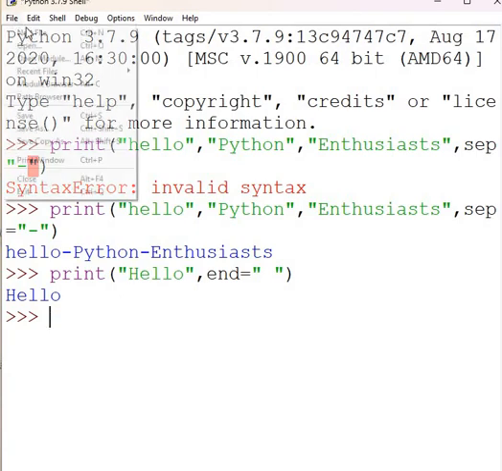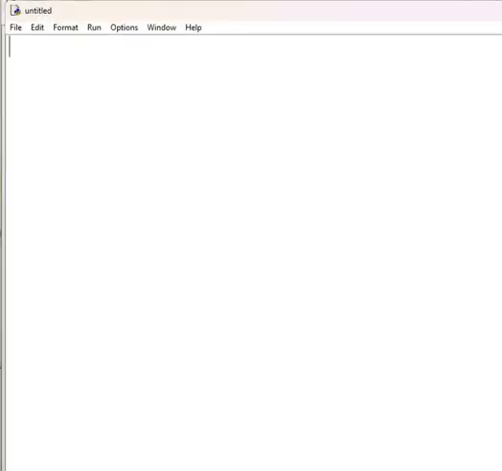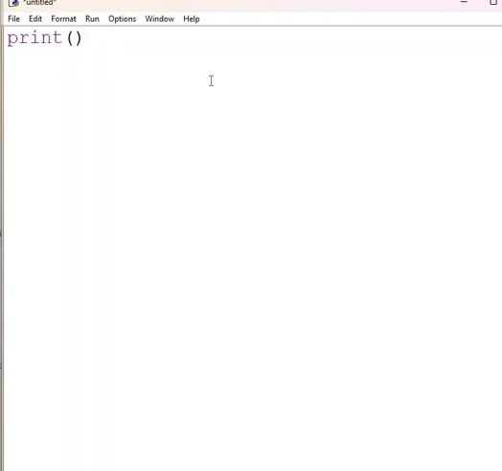Let me use a file for this one, because there'll be two statements. So Hello, and then we are ending it with a space, and in the next line it's going to be Python, something like this.